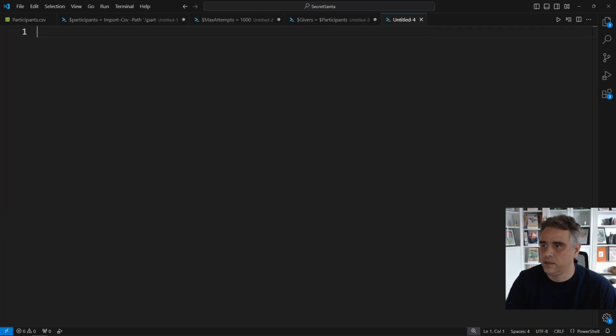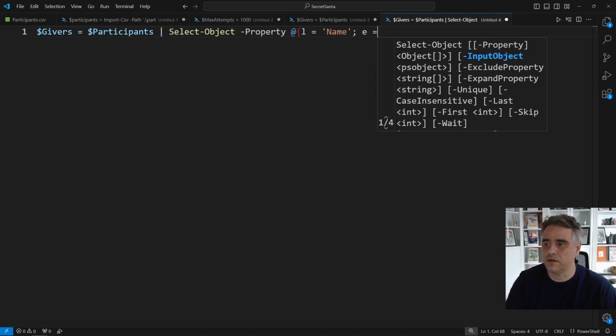But wait, there's more. Now it's time for our Secret Santa script to stop being a cute little shuffle and start developing long-term memory and reusability. Before, Givers was just a straight copy of participants. Now we're getting a bit fancier. I'm piping participants into Select-Object to reshape that data into something that's better for our matching logic.